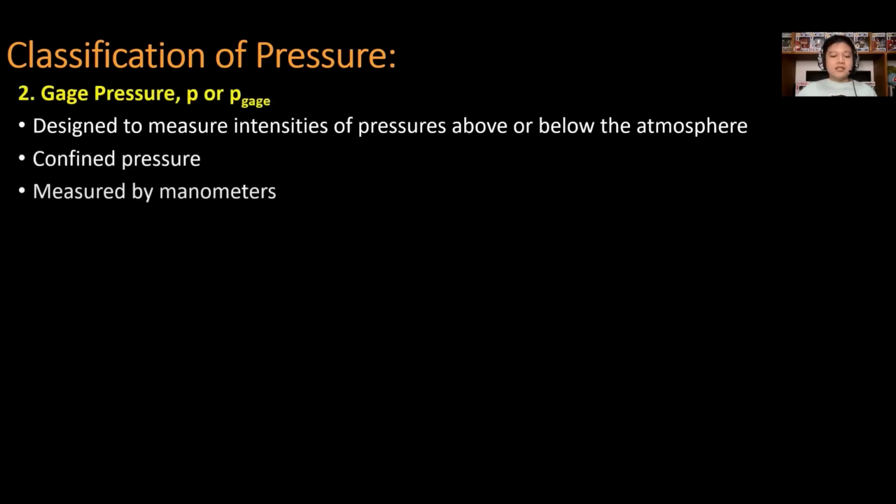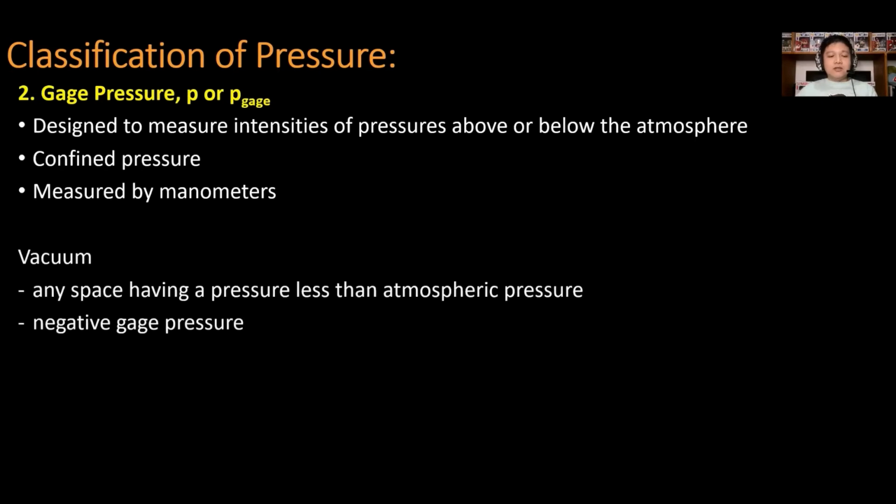Second classification is the gauge pressure or P gauge. It is designed to measure intensities of pressures above or below the atmosphere. For gauge pressure, it is otherwise a confined pressure, and this is measured by manometers. For the term vacuum, it is any space having a pressure less than the atmospheric pressure, or otherwise, a negative gauge pressure.